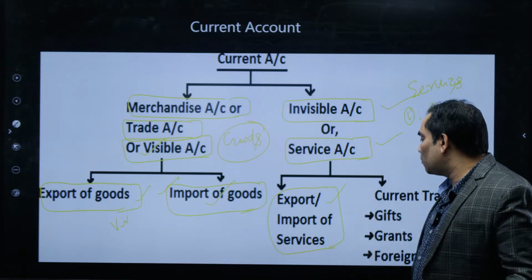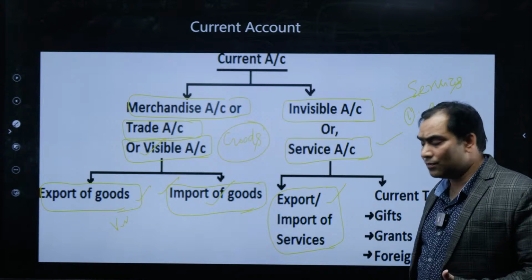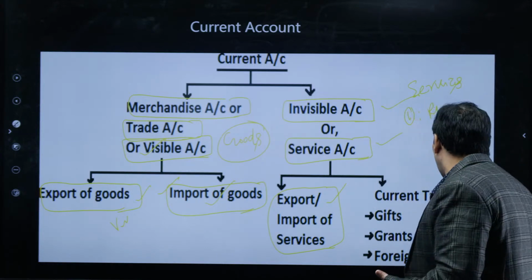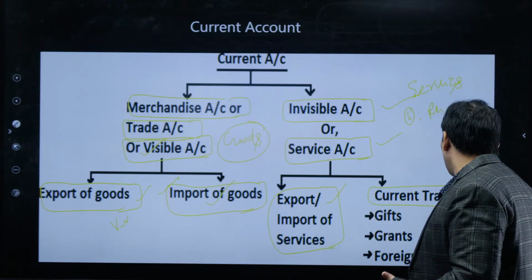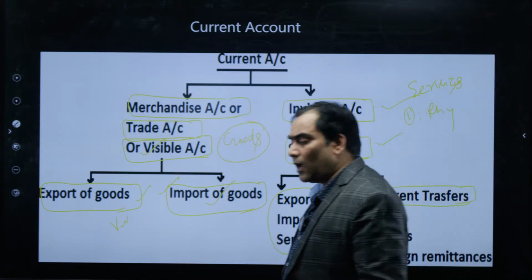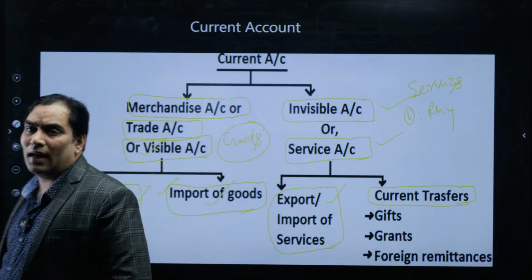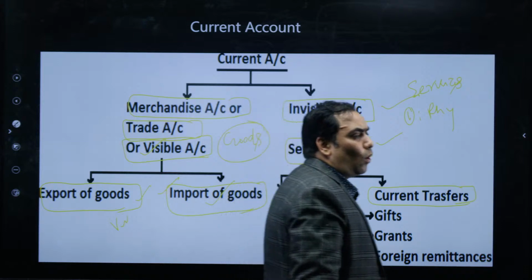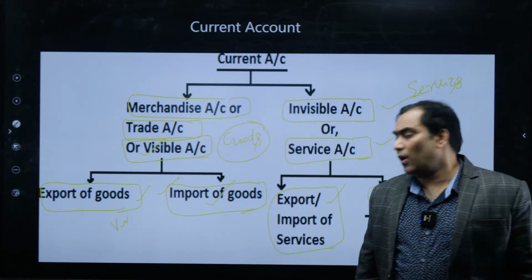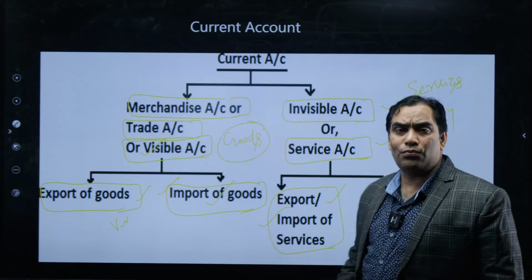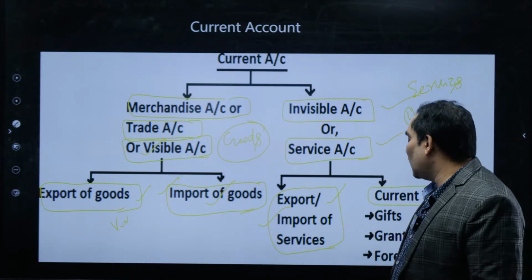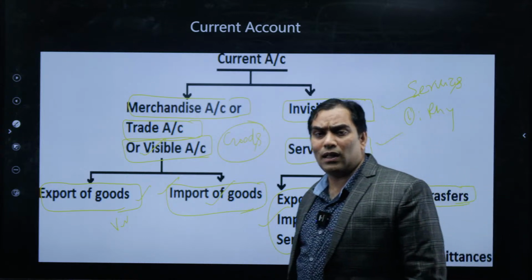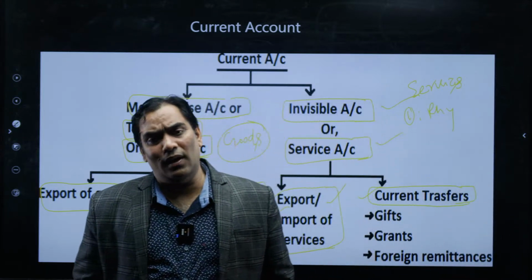At the same time, the other part can be current transfers. So invisible account can further be categorized under two categories: one is export and import of services, and the other is current transfers.